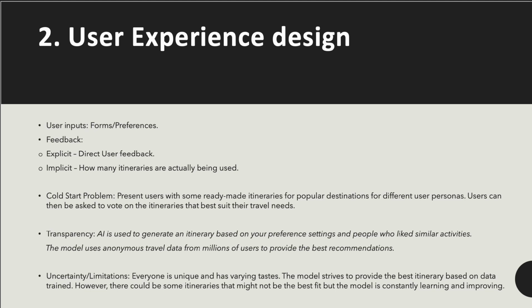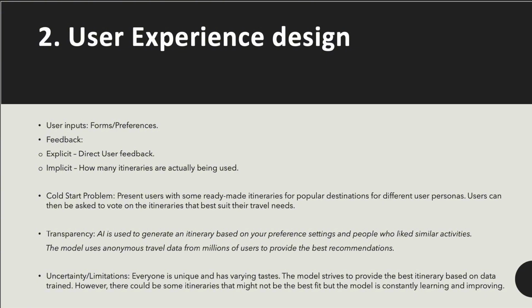In order to design the user experience, we can collect user inputs from forms or preference settings on the website or application. The feedback could be both explicit and implicit, where explicit feedback is through direct user feedback on the website or the application, through support cases, or through community posts. And implicit feedback could be understood by determining how many itineraries are actually being used. In order to overcome the cold start problem, we can present users with some ready-made itineraries for popular destinations for different user personas. Users can then be asked to vote on the itineraries that best suit their needs.